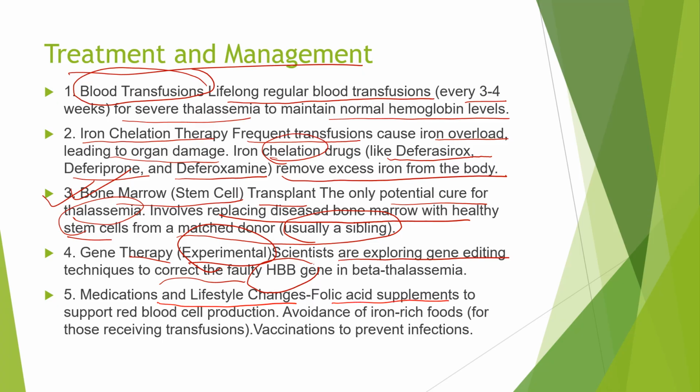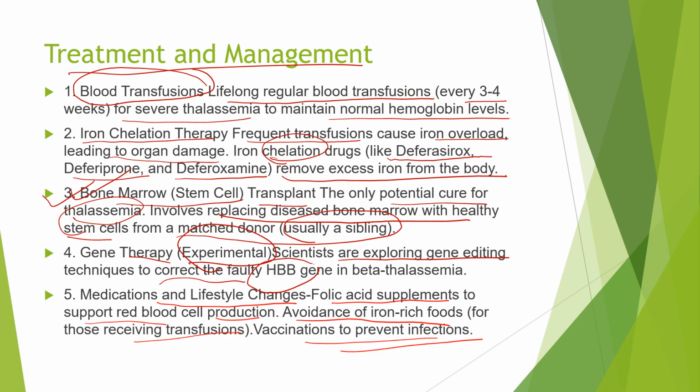So there are medications and lifestyle changes. Folic acid supplements are there to support red blood cell production, and those receiving blood transfusions should avoid iron-rich foods. Vaccinations are also there to prevent infections because they are prone to several infections. There are several vaccinations which can prevent them from certain infections.